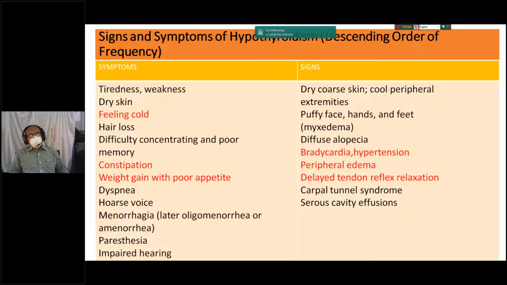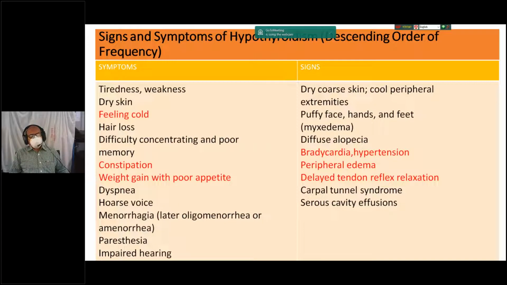This peripheral edema is usually non-pitting peripheral edema. Sometimes asked in clinical examination or viva examination, what are the most common causes of bilateral non-pitting edema? The commonest cause is hypothyroidism, the myxedema, or lymphatic obstruction in congenital lymphatic obstruction, and there is delayed tendon reflexes. You will examine the plantar response or knee jerk or all the deep reflexes. You will get delayed relaxation of the reflexes.